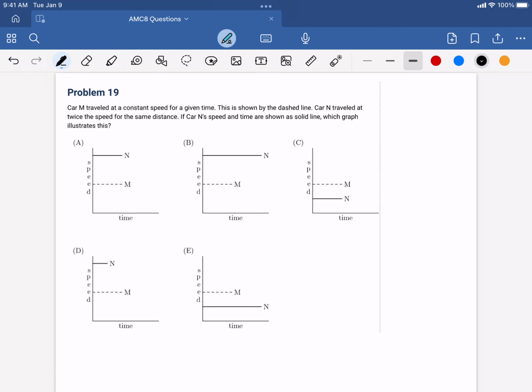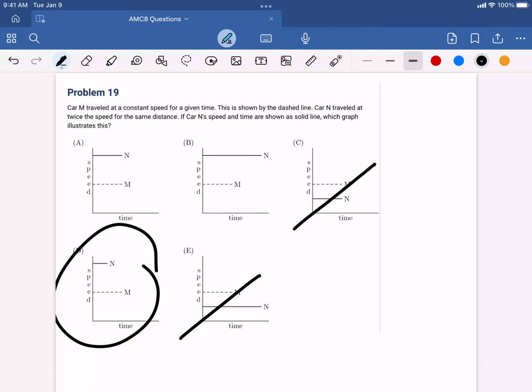So first we're looking at N, and N has to be at a higher speed, so it has to be on top of M. So this cancels out C and E immediately. Next, since N is going twice as fast, it would have to only go half as much time. So the only one that matches that is D. If it went as much as A, then N would be twice as far as M, and if it went more than M, then it would be even further. But since they traveled for the same distance, it has to be D.